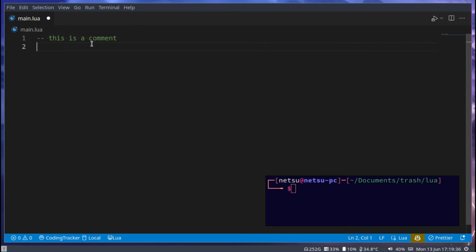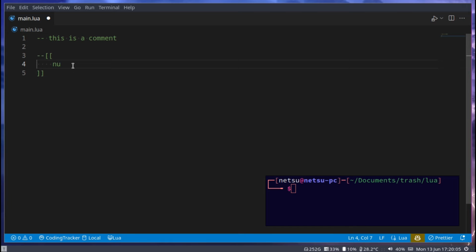You also have a multi-line comment. If you plan on having a comment that's a few lines long, such as a description of something, then you can say dash dash and in 2 brackets like this. This right here is a multi-line comment. And then make sure there's no space between your dashes and your brackets here. There we go. Now this can range multiple lines.